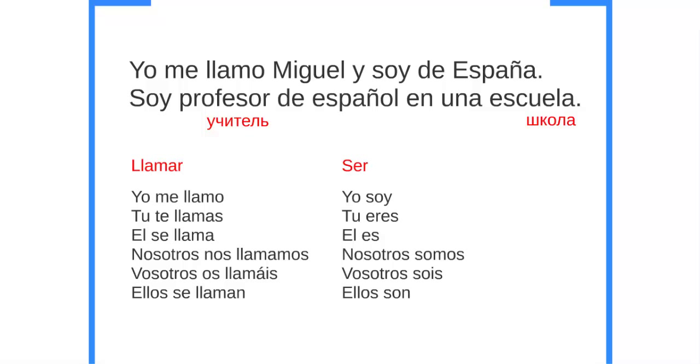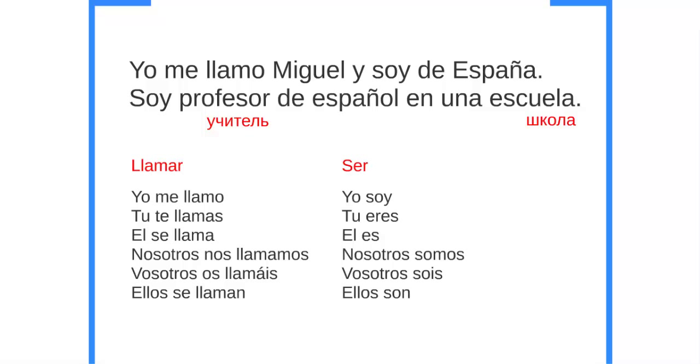So llamar is a reflexive verb, so the action is falling on you. Yo me llamo, tú te llamas, él se llama. So it's like I call myself. So I can say also yo te llamo. It's I call you. I'm making the action of the verb fall on another person, that is not natural. So imagine that when you put me, te, se, the action doesn't go forward to the next word. It's like it's going to fall in another place.